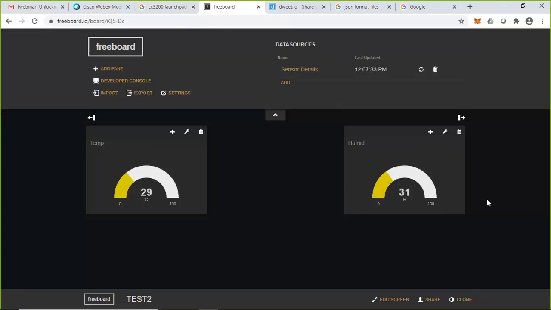So with this, I am going to complete my simple demonstration on CC3200 via Wi-Fi establishment with the two online websites called freeboard.io and tweet.io services. Hope it is meaningful and useful to everyone.